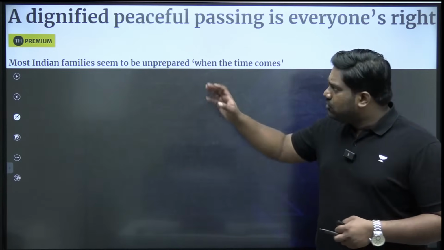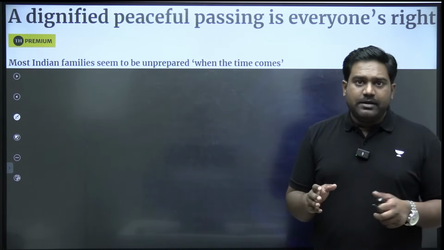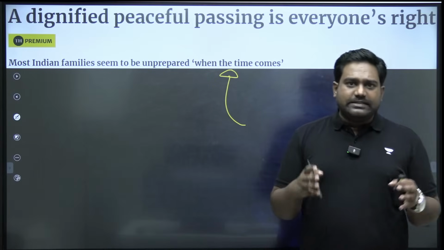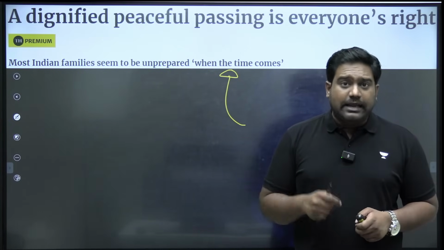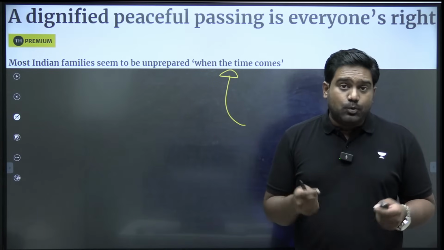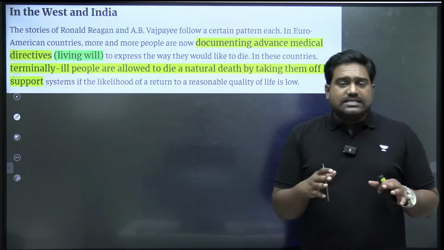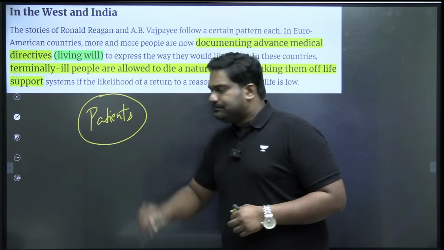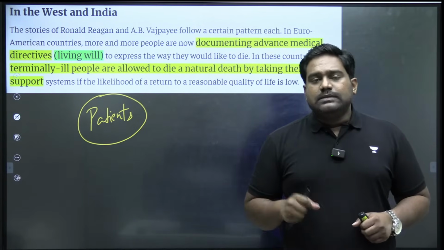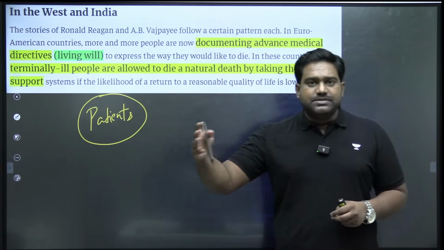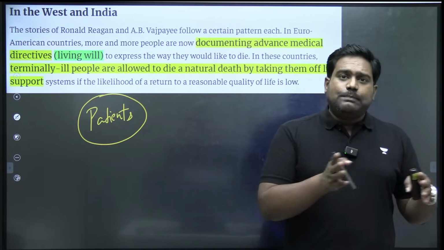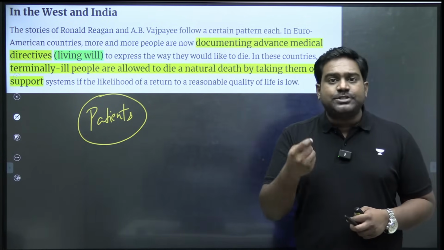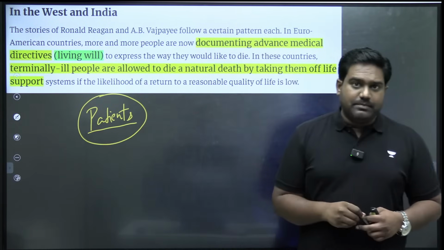The writers are stating that most Indian families appear to be unprepared to accept the eventuality. When the time eventually comes, as I said, death is inevitable, it is the only certainty in life, and yet we are not prepared to accept death, to welcome death. So the concern here is about how terminally ill patients are often treated in, let's say, countries like India. The writers are drawing a comparison with the systems established in Western countries, and they draw parallels with Indian hospitals and how terminally ill patients are treated and what choices are available to the patient and the family members.